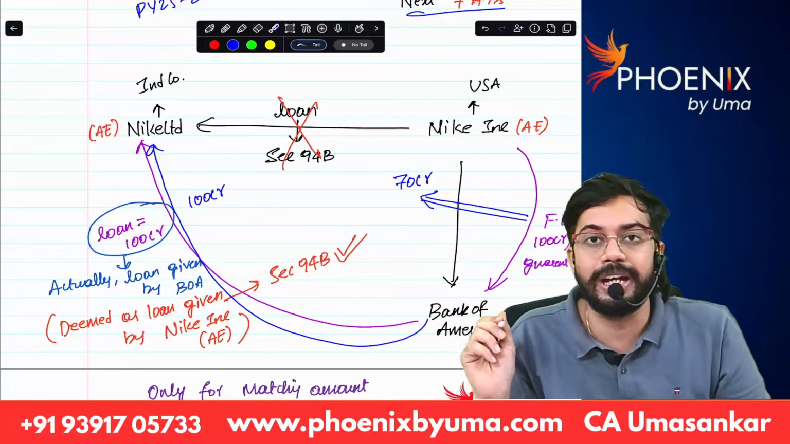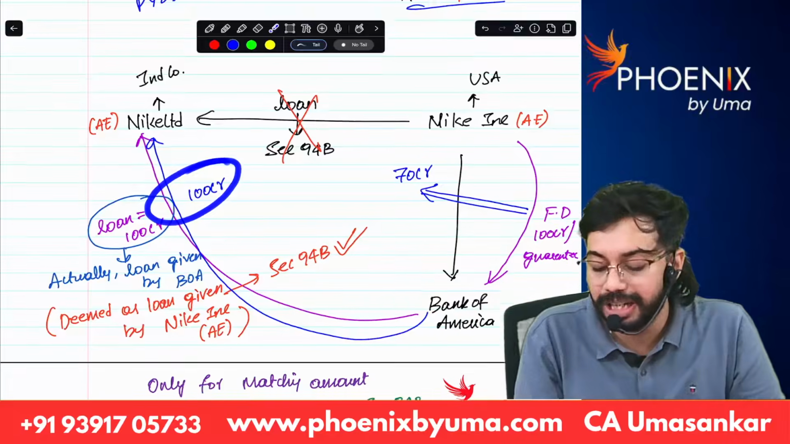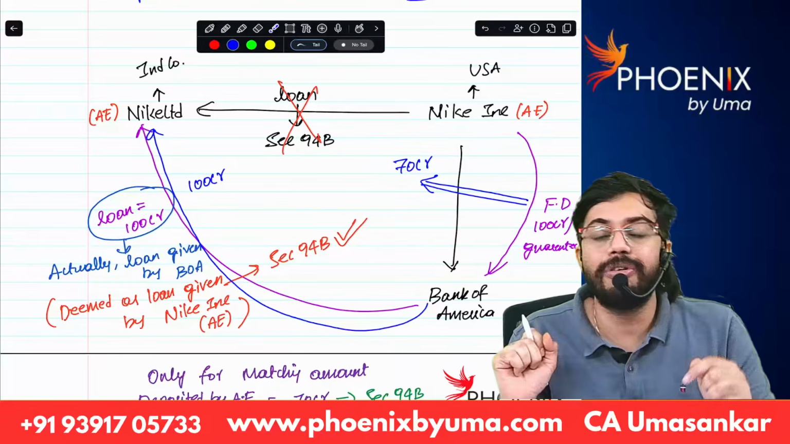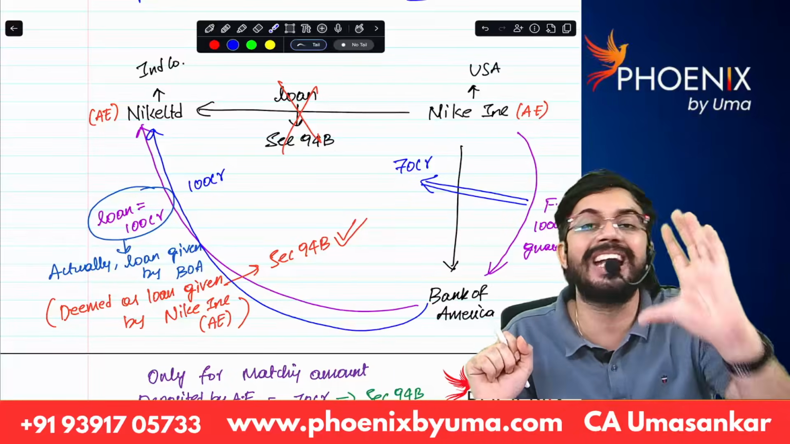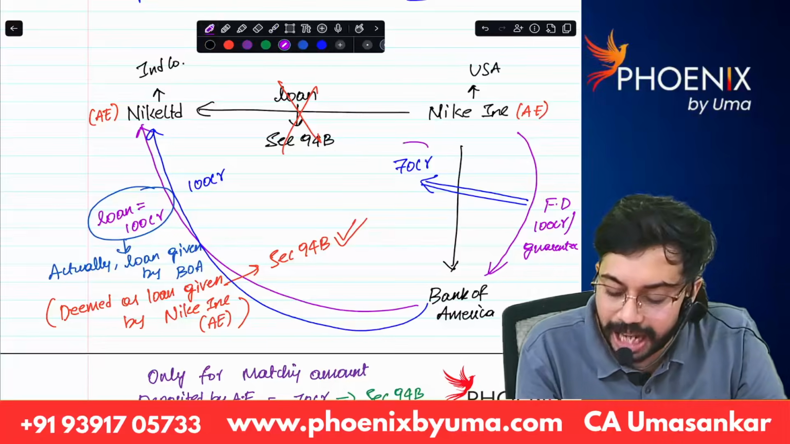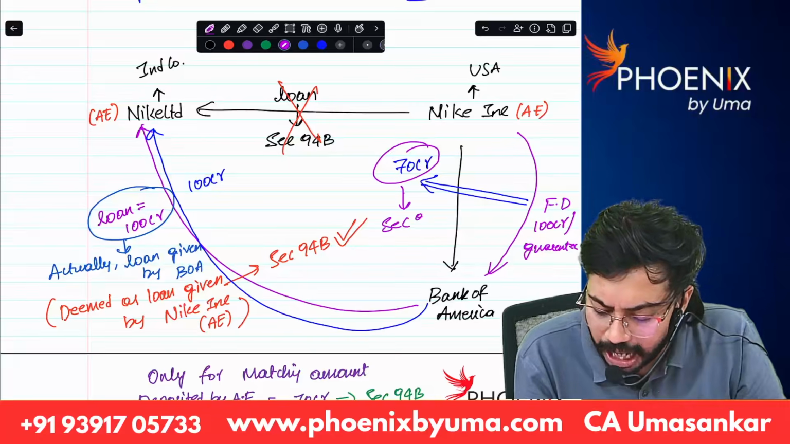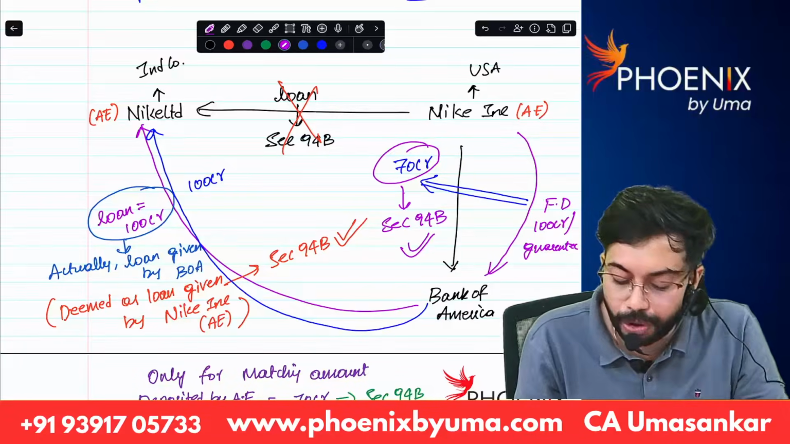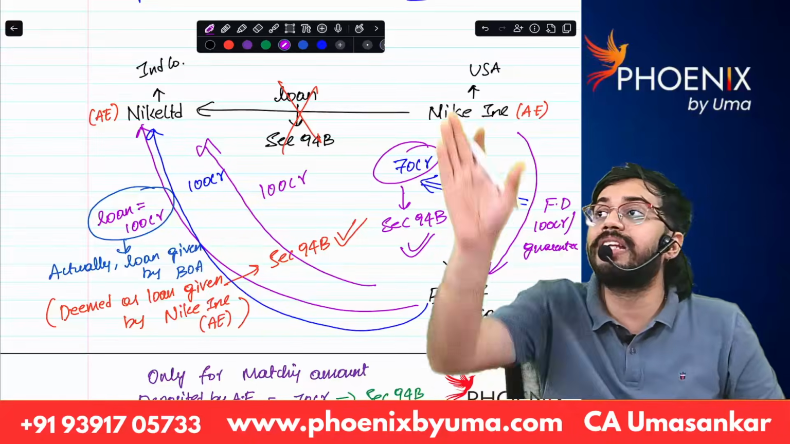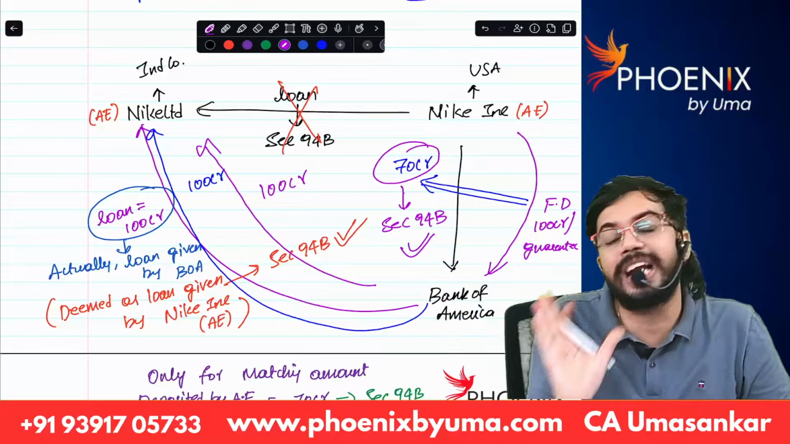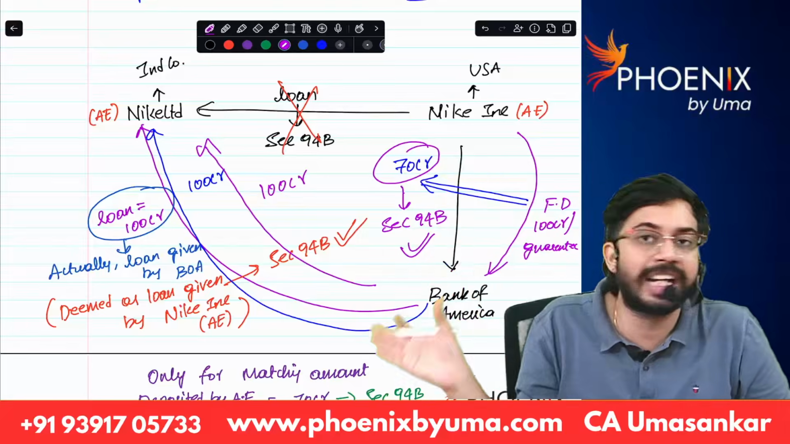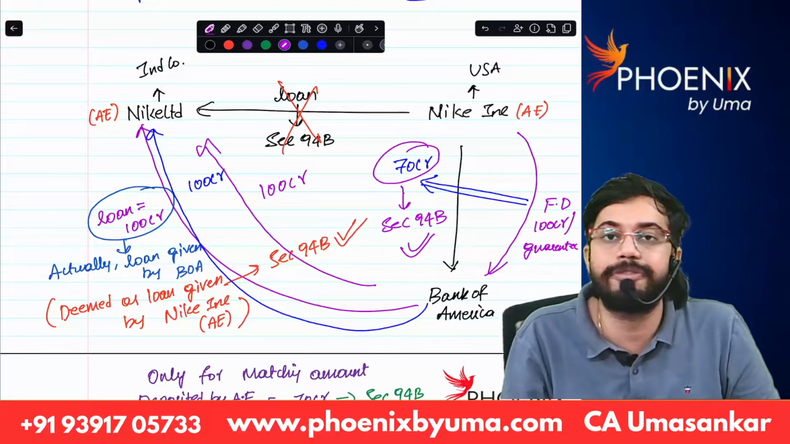One more important point: the loan taken is 100 crores, but the fixed deposit or guarantee is given for 70 crores. Whatever the amount for which guarantee is given, whatever the amount for which fixed deposit is done, only for that amount section 94B is applicable. Are you able to understand? Loan taken is 100 crores. For 100 crores, is 94B applicable? No. Whatever the amount guaranteed by the associated enterprise, whatever the amount deposited as fixed deposit by the associated enterprise, only for that amount section 94B is applicable.